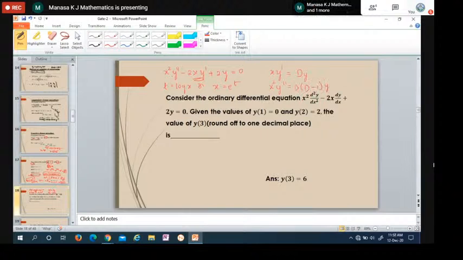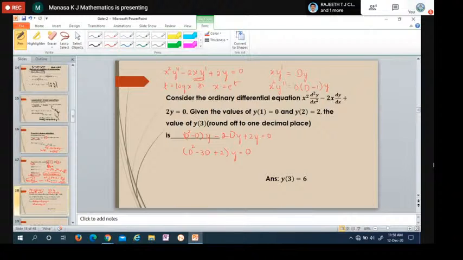So replace it. It becomes, I'll simplify directly, d square minus d of y minus 2 into x into y dash can be written as dy, plus 2y is equal to 0. If you take y common, the remaining is d square minus d minus 2d, I'll write directly, minus 3d plus 2, of y is equal to 0.